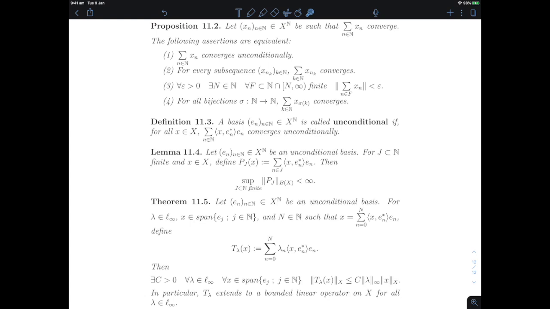Now, we're going to prove Theorem 11.5 in this video, but before we do that, we'll look at Lemma 11.4. Lemma 11.4 is really a special case of Theorem 11.5, where all the lambda n's are chosen to be 1 or 0, and they are 1 only finitely many times.